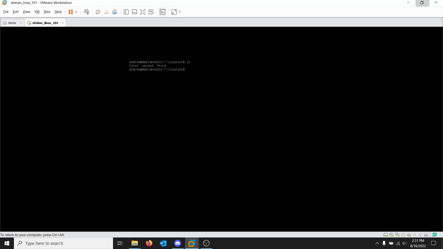We see that I'm on Andrew at, so user account at, on Debian VM 101, which is our virtual machine name. Whatever you named it should show up here. We see the colon, then we see that little tilde, then a slash, Linux 101, and then a dollar sign.